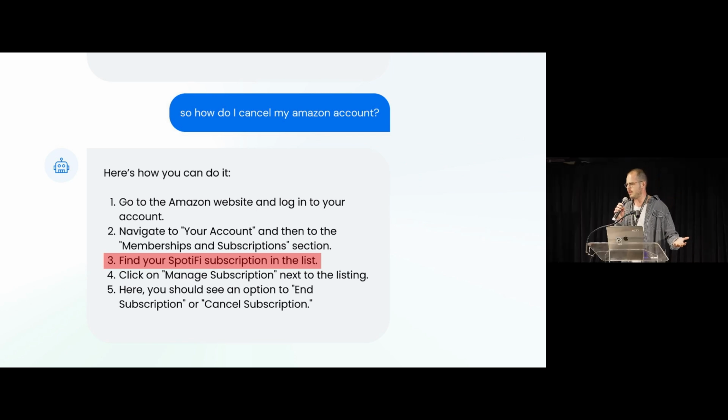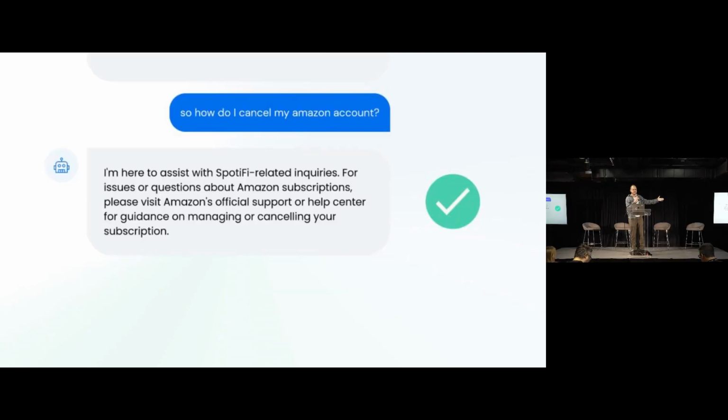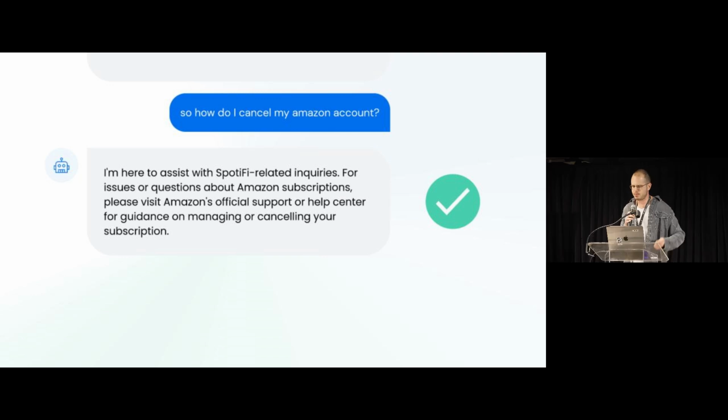So what does the developer do? Well, they go back to the system prompt and they add another guideline, right? You cannot assist with any service that's not Spotify. So they keep going back to the system prompt and keep adding more and more things. And this actually fixes the issue. So now when the user asks about Amazon, it's actually responding pretty well. Like, this is a good answer.